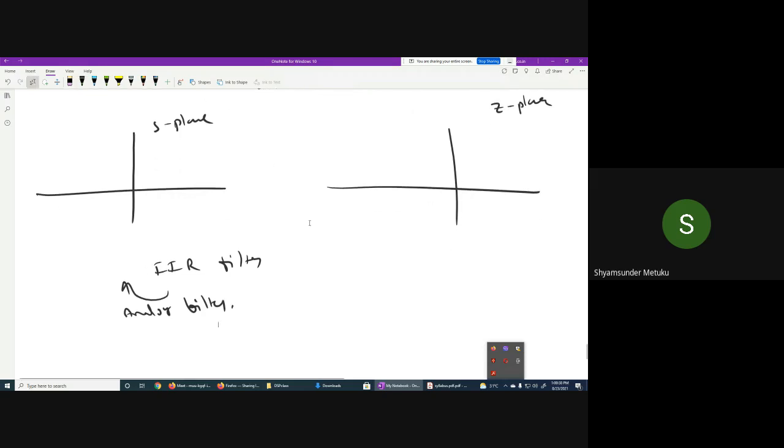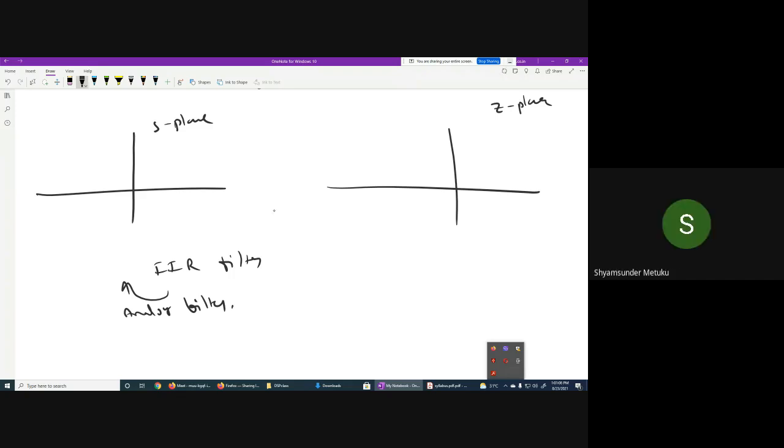You tell me. Respond. Any one of you? When I design an analog filter, is the S-plane the reference or the Z-plane?